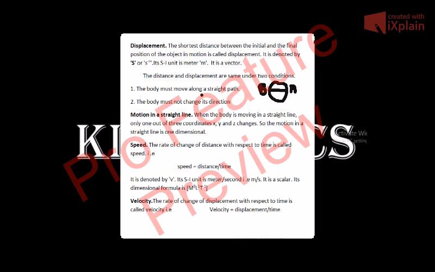Speed is a scalar because both distance and time are scalars. In the later part of this chapter, we will discuss these scalars and vectors. If a scalar is divided by a scalar or multiplied by a scalar, we will always get a scalar. So distance is a scalar, we divide it by another scalar, that is time, we get a scalar, that is speed. Its dimensional formula, you can calculate it from the dimensional formula of distance and time, is M raised to power 0, L raised to power 1 and T raised to power minus 1.